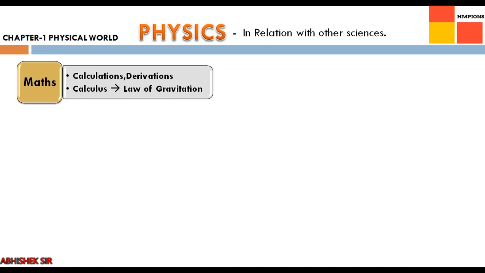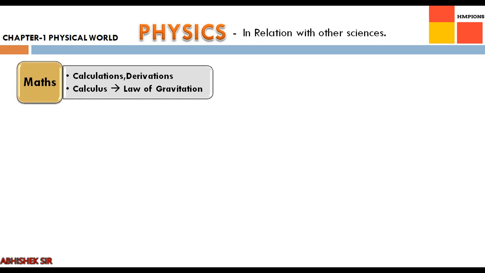It is very interesting to know that at the age of 23, when Newton was thinking about what gravitation is and constantly working upon that concept, he found that mathematics at that time was not so developed that it could calculate the motion of planets and celestial bodies. So before he came out with his law of gravitation, he invented his own mathematics.